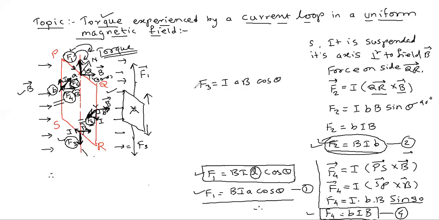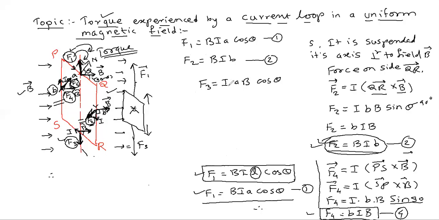What was F1? F1 is equal to B I a cos theta, equation number 1. F2 is equal to B I b, equation number 2.